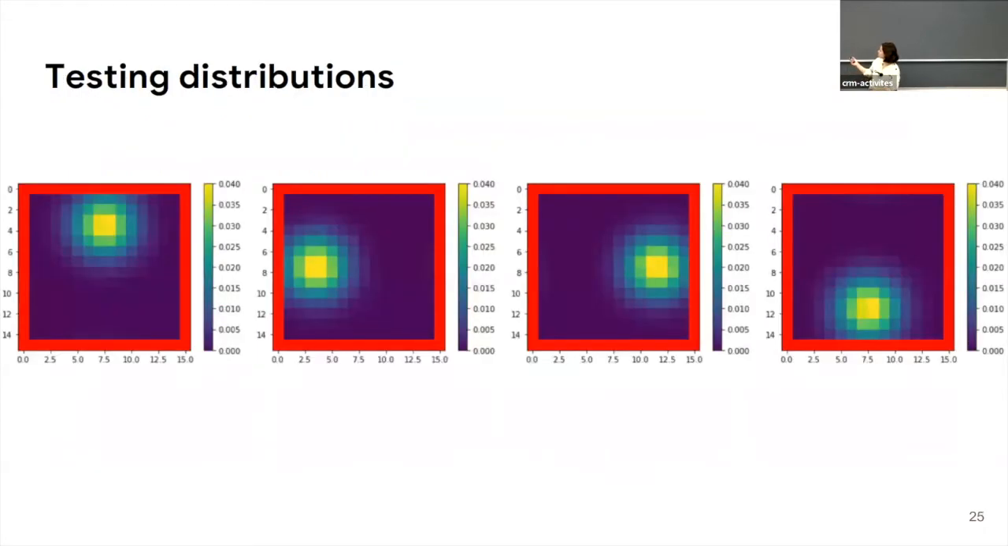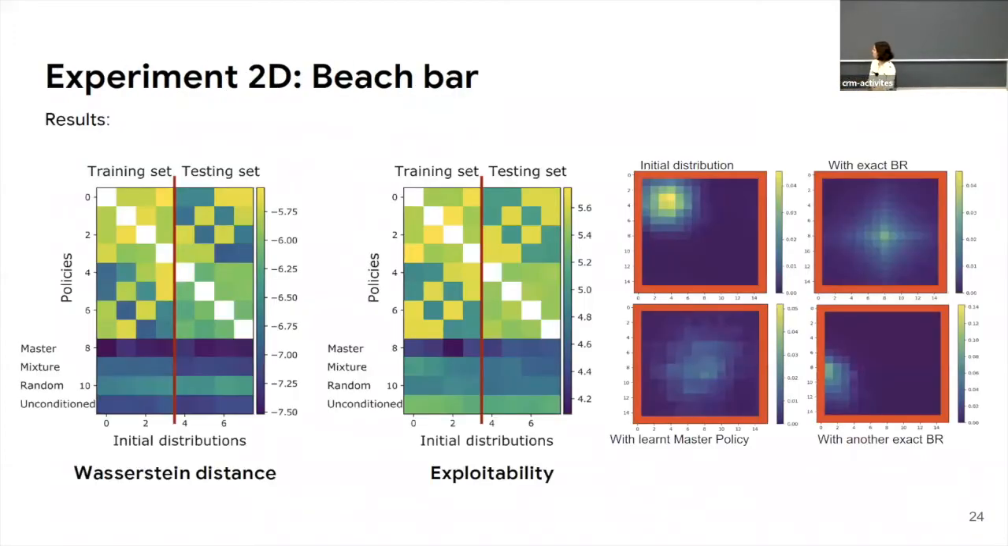Now if we test from these distributions, which are basically Gaussians located between the corners, this is what we get at the end. We had two metrics: the exploitability, which says whether we are far from the Nash equilibrium or not, and the Wasserstein distance, which says whether the population, the mean field flow, is close to the optimal one or not.